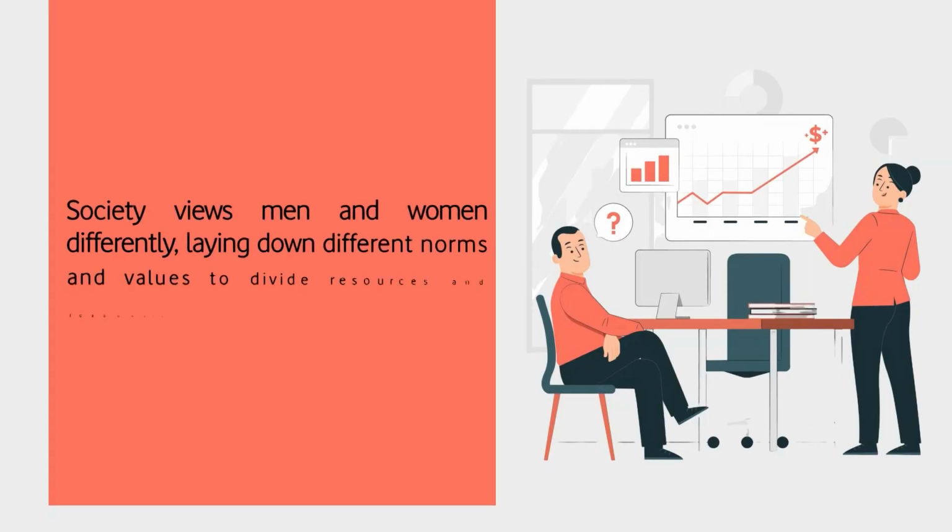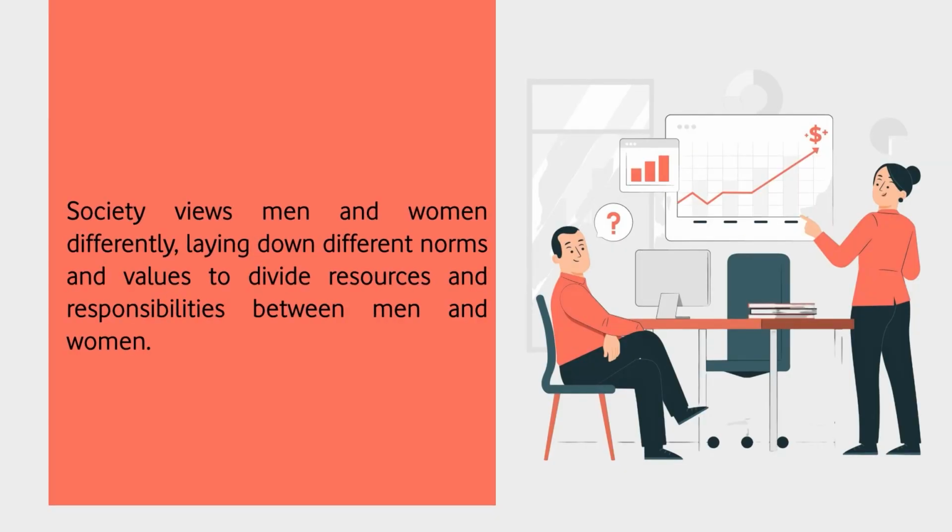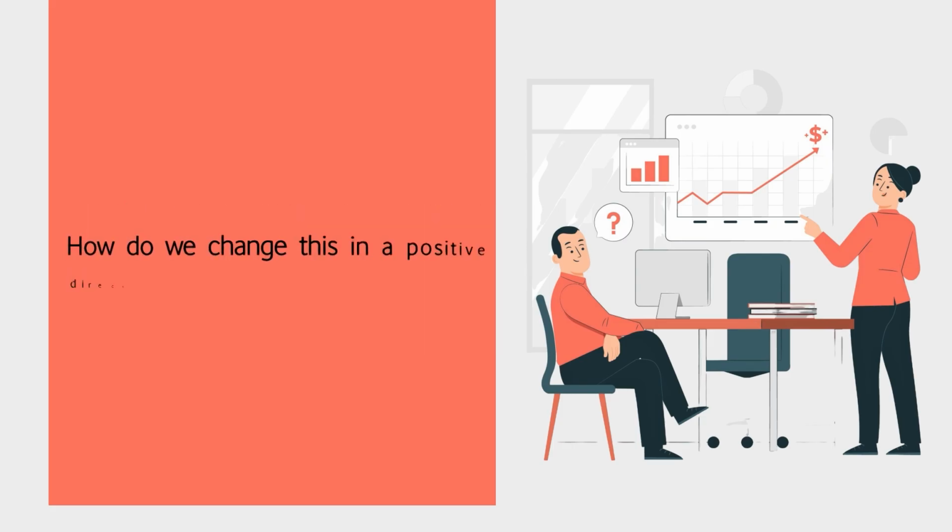Are these government budgets gender sensitive? That is the first question that comes to our mind. Let us learn what gender budgeting is, why governments prepare gender budgets, and how gender budgeting differs from the existing budget. Society views men and women differently, laying down different norms and values to divide resources and responsibilities between men and women. How do we change this in a positive direction?